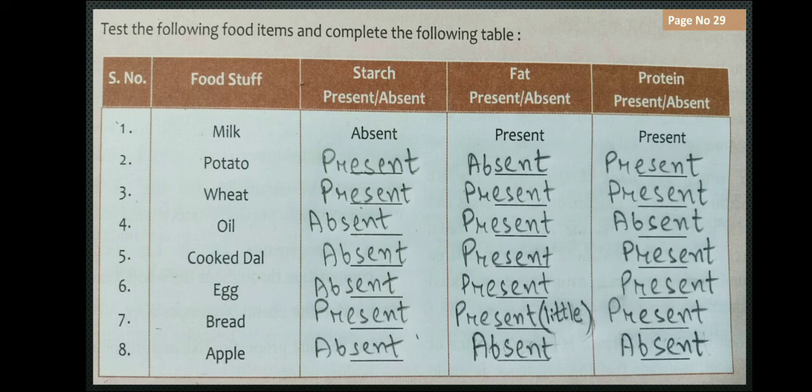Bread: starch is present, fat present, very little, I am writing it little. In bread there is fat but very little. And protein is there, no doubt, present. Apple: starch absent, fat absent, protein absent. In fruits, there are some fruits where fat is not there, protein is not there, starch is also not there, because we know in fruit we will get only vitamins and minerals. So this is page number 29.